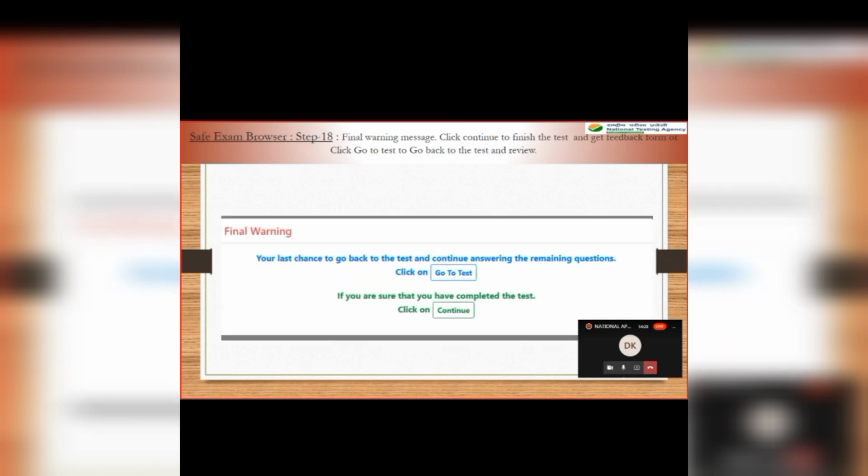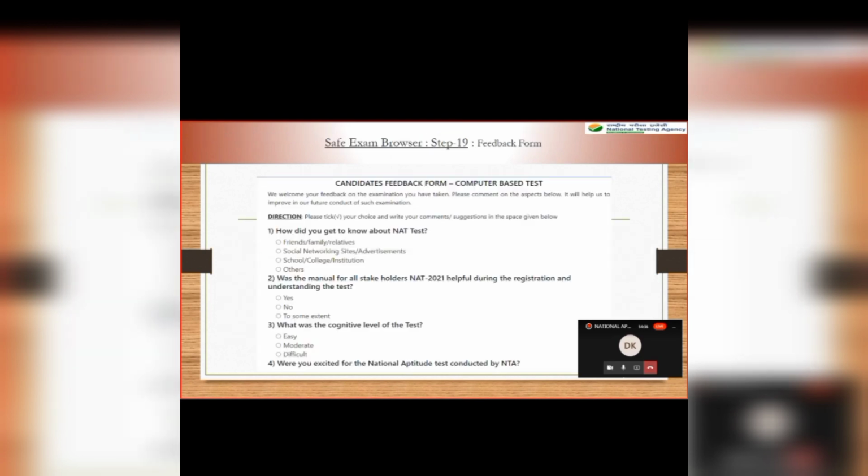Next, if you are sure, just click on continue, that you have completed the test. Just click on continue. This is the final warning. Here also you can still go back to the test. Otherwise, you can just click on continue to go to the feedback form.